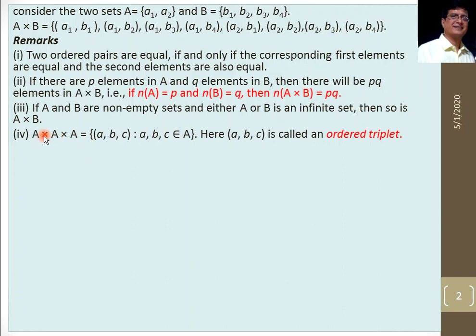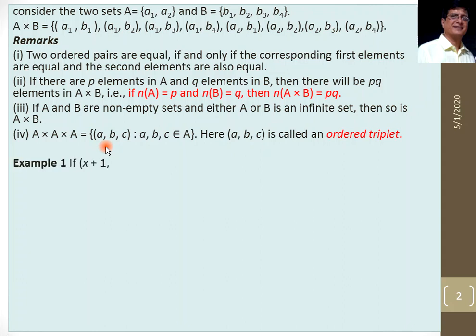So to find the ordered triplet, we have set A containing maybe 2 elements or 3 elements, depending on the condition. And it is asked to find A cross A cross A. So what we do is we find A cross A, the Cartesian product of set A with itself. Then whatever answer comes, we find its Cartesian product with set A again. In that condition, in place of 2 values, we will now have 3 values in the ordered pair. So this is called an ordered triplet.